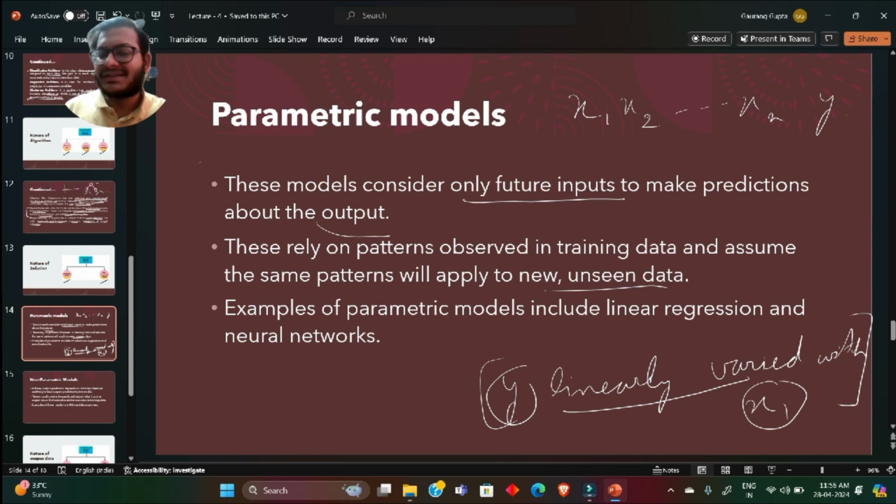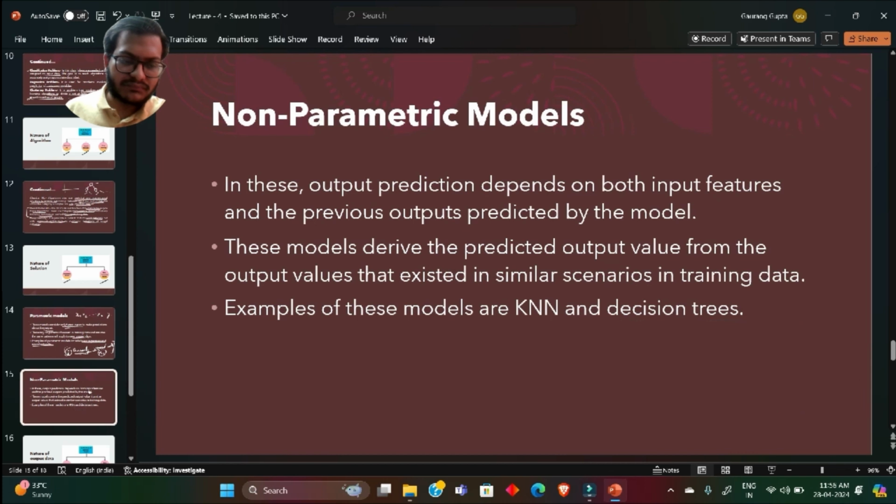So that's one of the limitations of parametric models, that they only depend on future inputs and the training they had. So they assume that the data coming will also follow this pattern, which can be or cannot be true. This depends on the problem. There are certain examples like linear regression and neural networks.